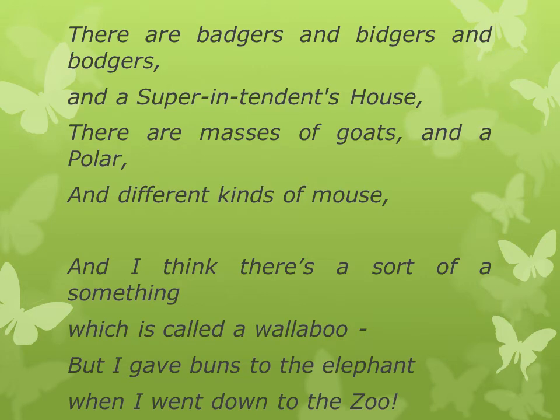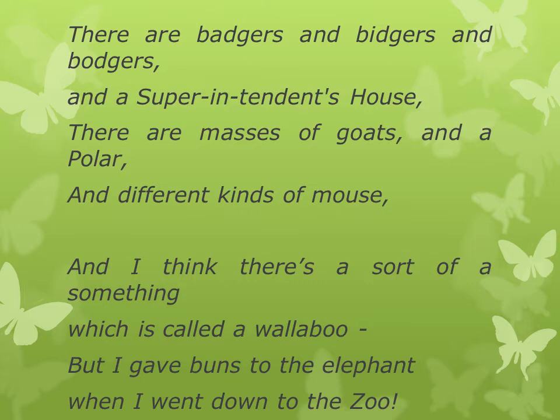There are badgers and bidgers and bodgers and a superintendent's house. There are masses of goats and a polar and different kinds of mouse. And I think there's a sort of a something which is called a wallaboo. But I gave buns to the elephant when I went down to the zoo.